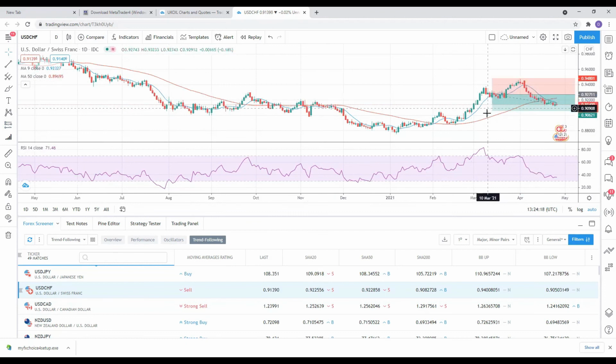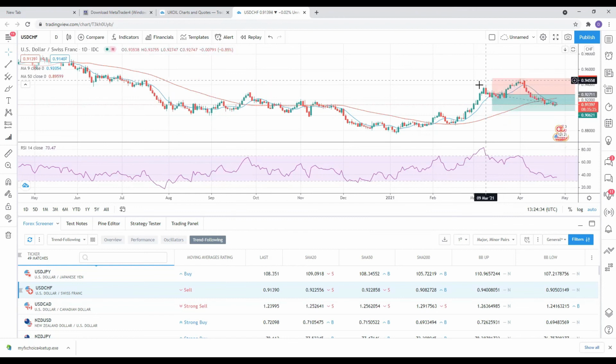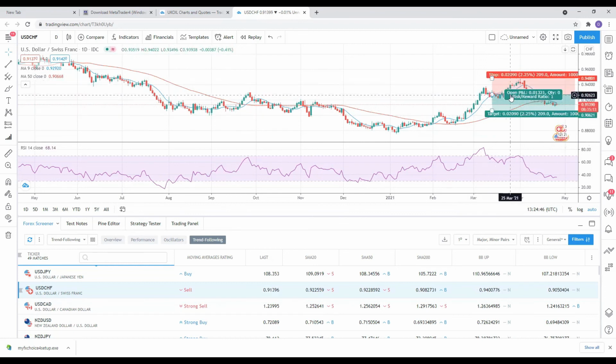So if we take this trade, the asset went into overbought conditions. The RSI went into overbought conditions. We enter a trade at this point here, the 9th of March, 2021. We enter a trade, we go short right here. We set the stop loss about here, just above an area that was potential resistance. So resistance is about here. We set the stop loss just above resistance. We go short. Going short means to sell. We set the target profit around here, and we wait to see what happens.